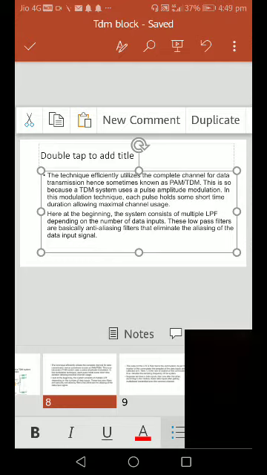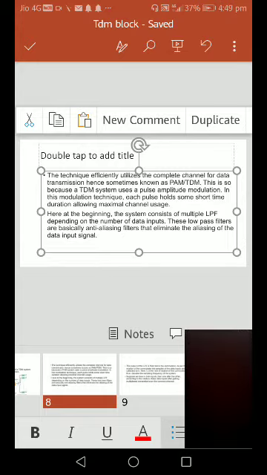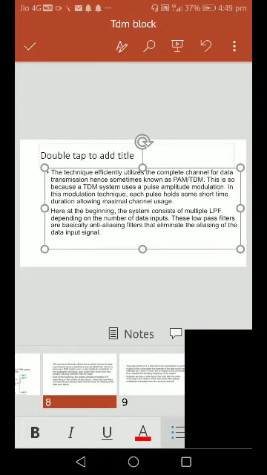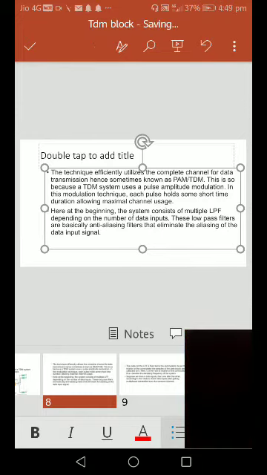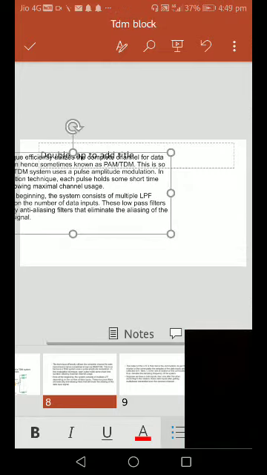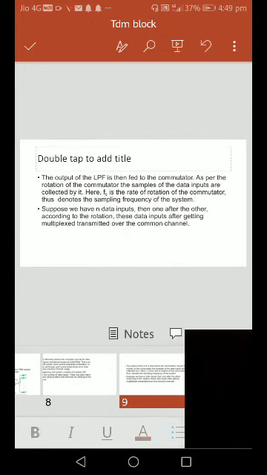The system consists of multiple low pass filters depending on the number of data inputs, which are anti-aliasing filters. Then we go to the output of the low pass filter.